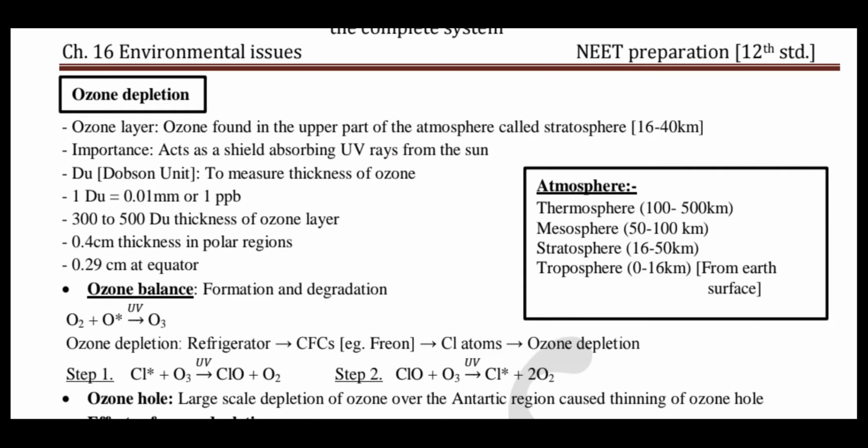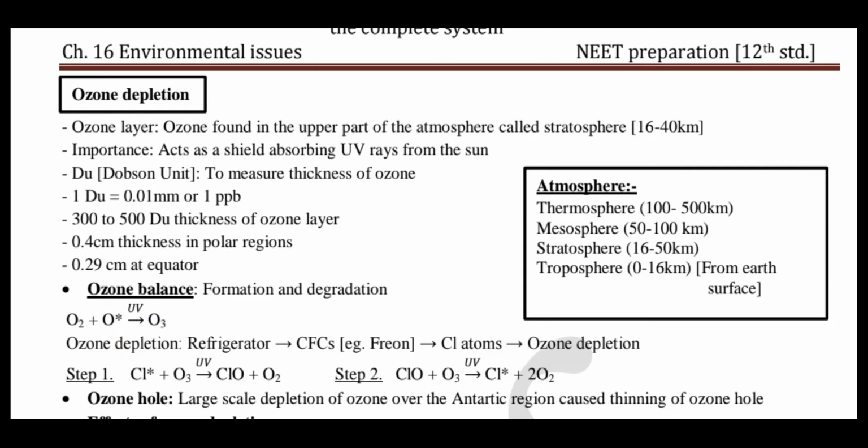This molecular oxygen reacts with the free oxygen radical, and with the help of UV radiation, it converts into ozone gas. For that, ozone formation and degradation should be balanced in the stratosphere.